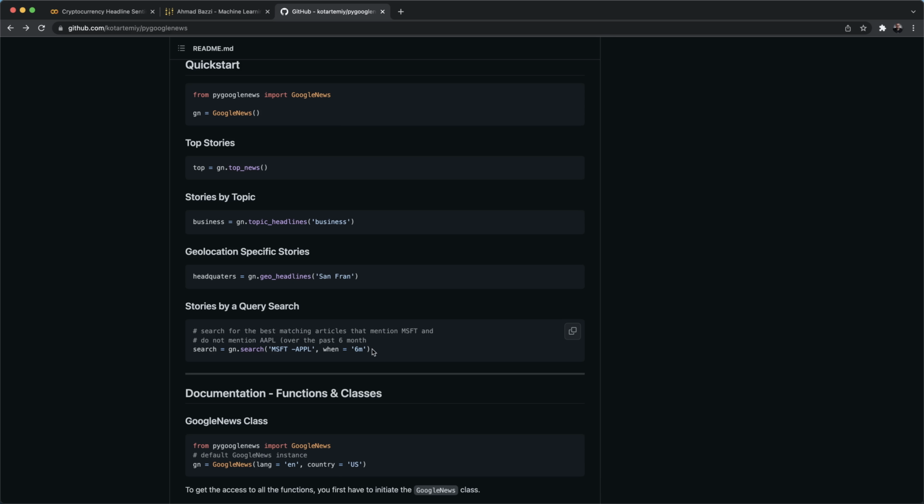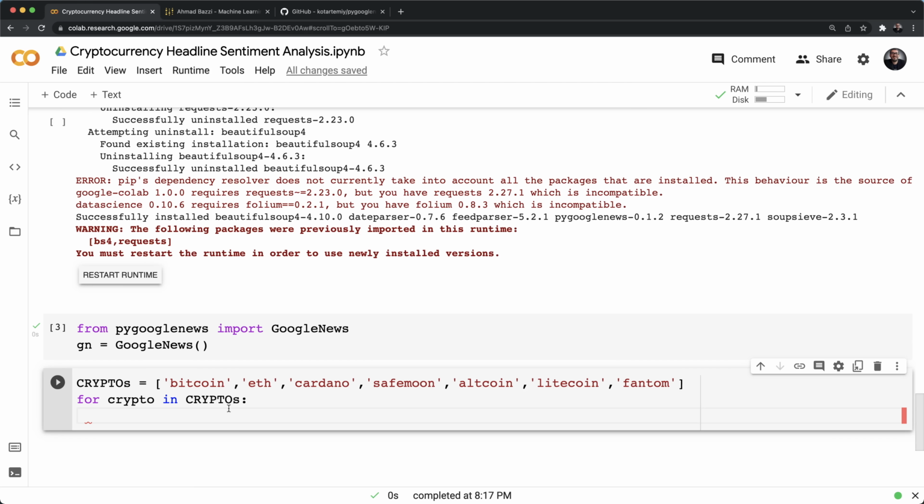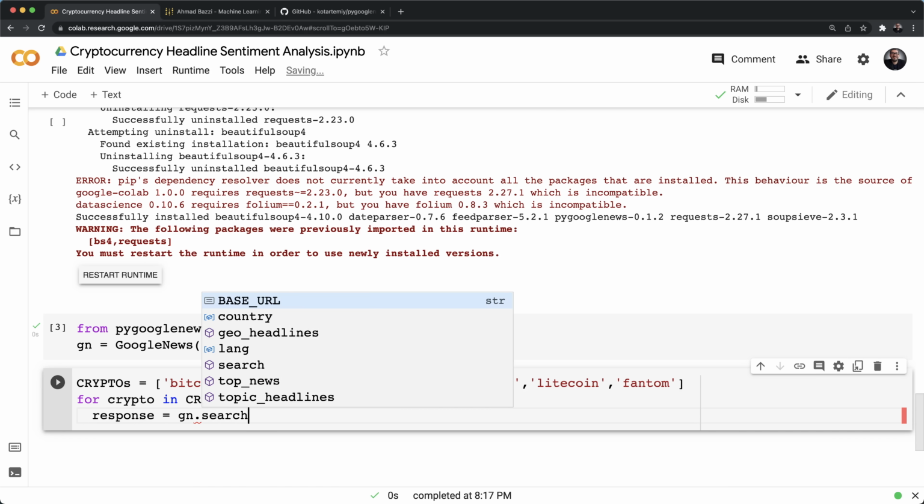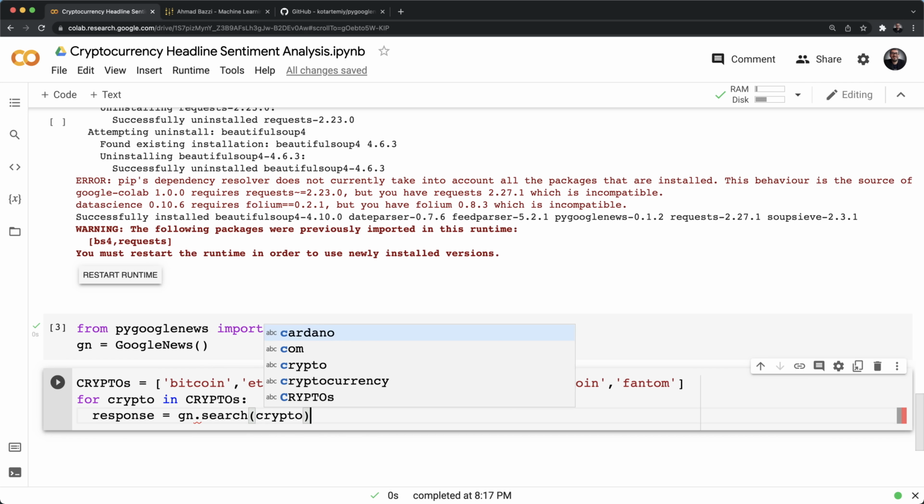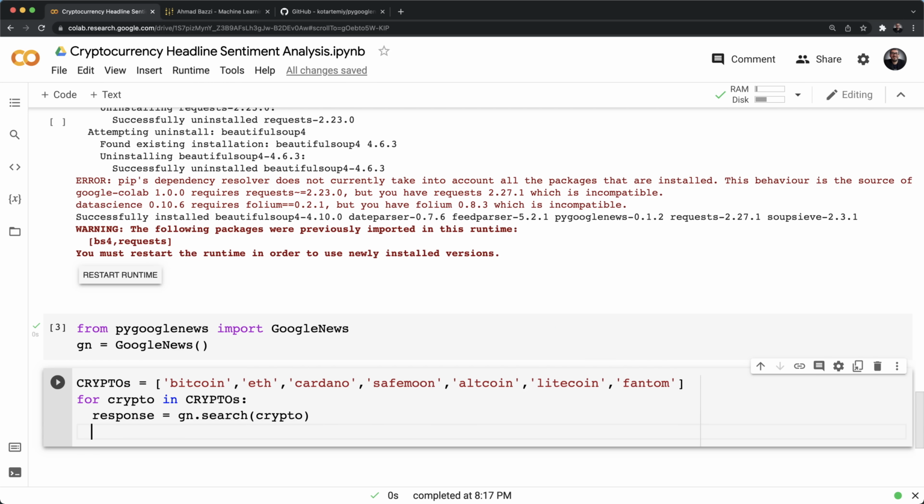I'm going to be using that. How? Like this. I'm going to trigger a response, shoot a search and pass it the crypto name. Simple as that. Let's see what this gives. But next, I want to save not only the crypto name, but also the headline at the same time.